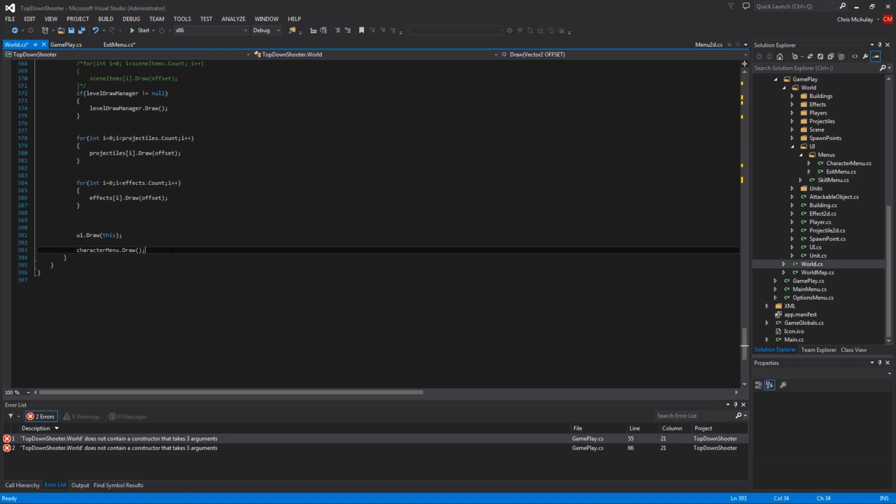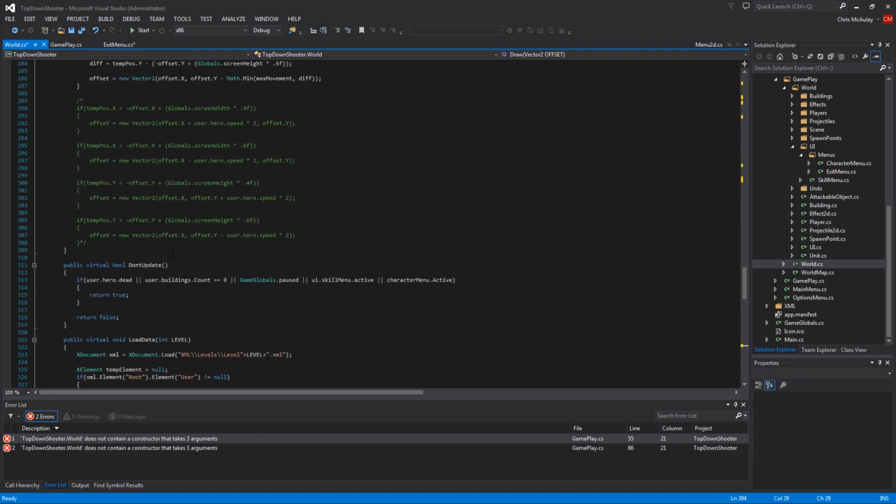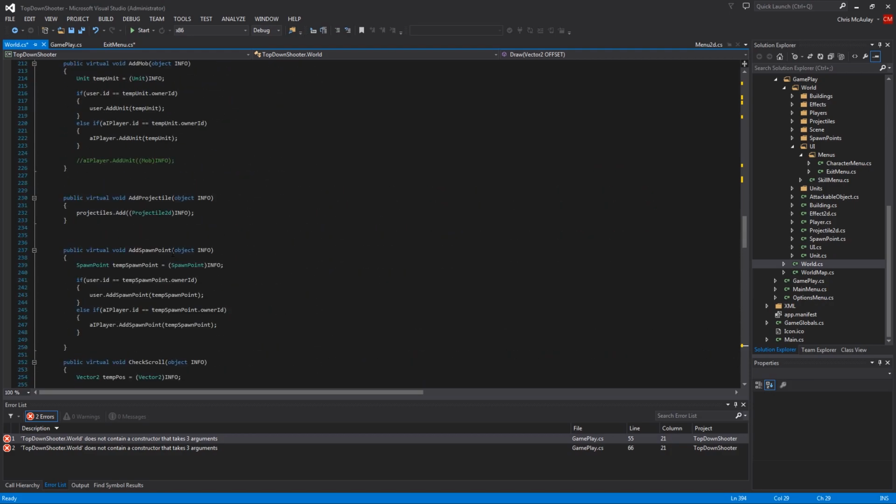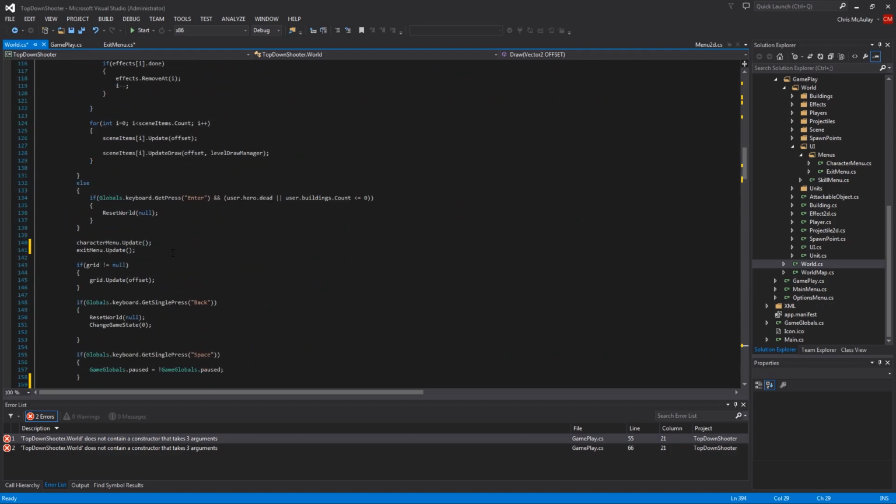Again, I'm assuming that it's in the right spot, but I want it to draw over it, so we're going to come to this location and draw it below it. So exit menu dot draw. Okay, another little thing. This is a minor thing, but it's something that you're probably going to want to do.